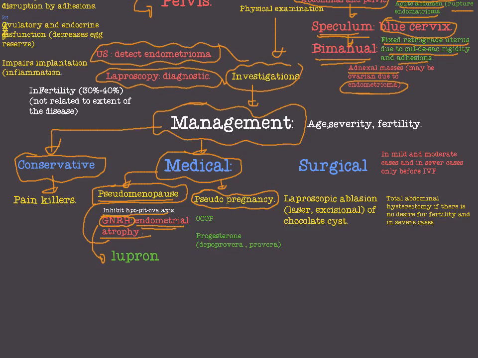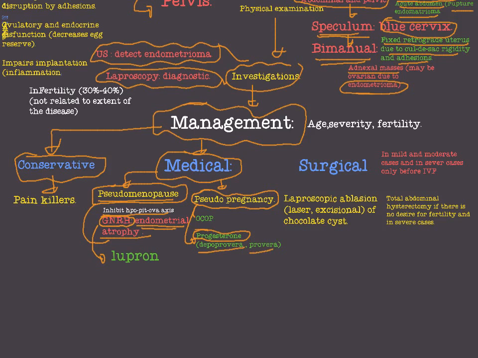Okay, how can we do this? By using oral contraceptive pills or progesterone, which is very good to deal with the case. Progesterone like Depo-Provera and Provera. Okay, this is about medical management.